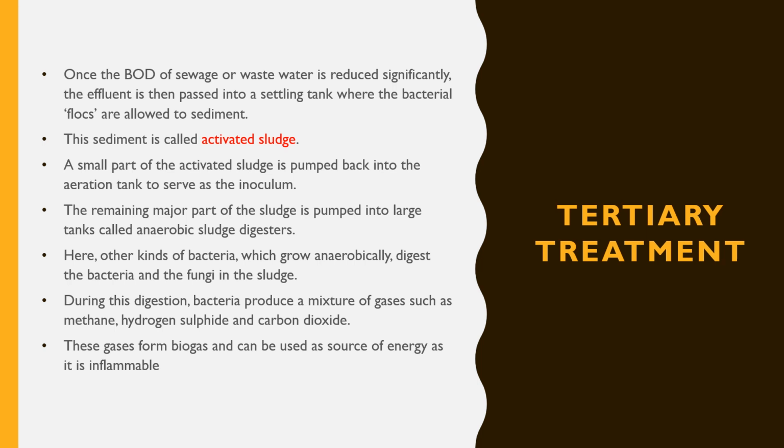The remaining sludge is passed into large tanks called anaerobic sludge digesters, in which other kinds of bacteria that grow anaerobically digest the bacteria and fungi in the sludge. During digestion, the bacteria produce a mixture of gases such as methane, hydrogen sulfide, and carbon dioxide. These gases form biogas and can be used as a source of energy as it is inflammable.